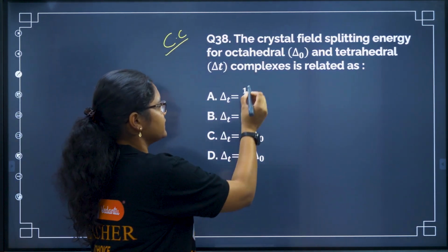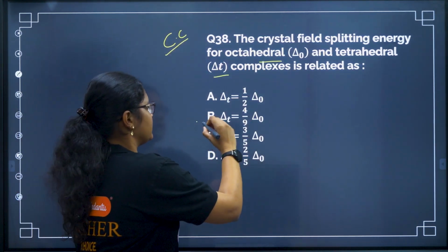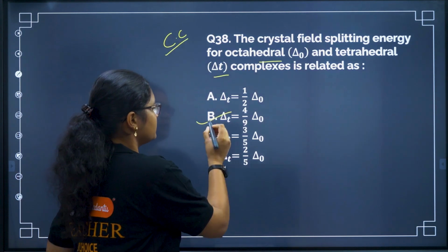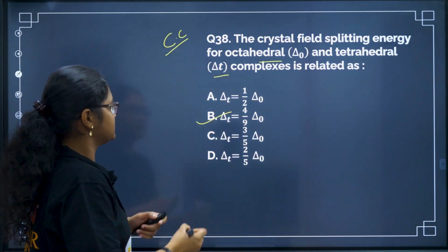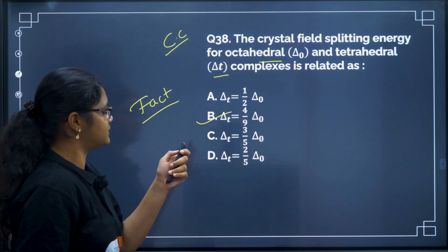Crystal field: what is the relation between octahedral and tetrahedral splitting? Direct relation, delta T is equal to 4 by 9 of delta O. Right, this you have to remember. It's a very fact-based question. We don't have to derive anything. You have to just remember this data.